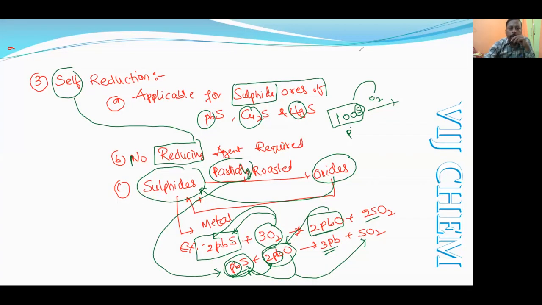During this reduction, some molecules of sulfide ore are converted into oxide ore. The oxide ore formed will be reacting with the unreacted sulfide ore and reduce them to elemental metal.